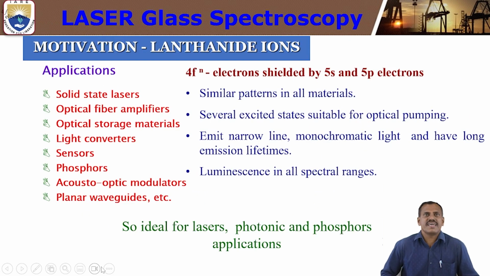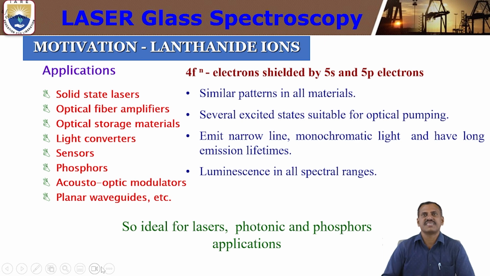So again, what is the main motivation for the lanthanide ions? Lanthanide ions belong to the 4f orbital. The 4fn electrons are shielded by 5s and 5p electrons. Each and every lanthanide ion is shielded, meaning it is surrounded by the 5s and 5p electrons. If you look at the outermost electronic state, we can see the 5s and 5p electrons. A similar pattern is in all materials, because each and every lanthanide ion belongs to the 4f orbital only. So we can observe a similar pattern in all the lanthanide ions from lanthanum to lutetium.